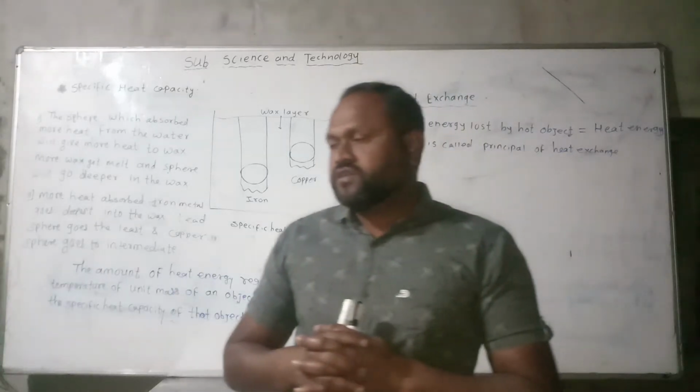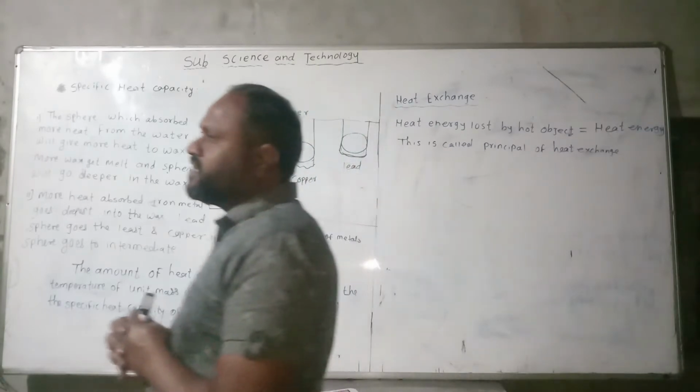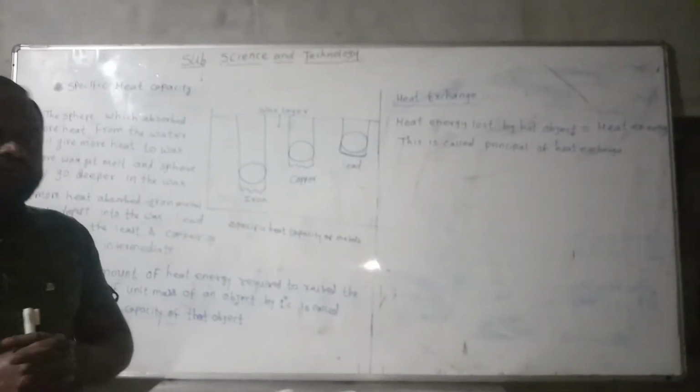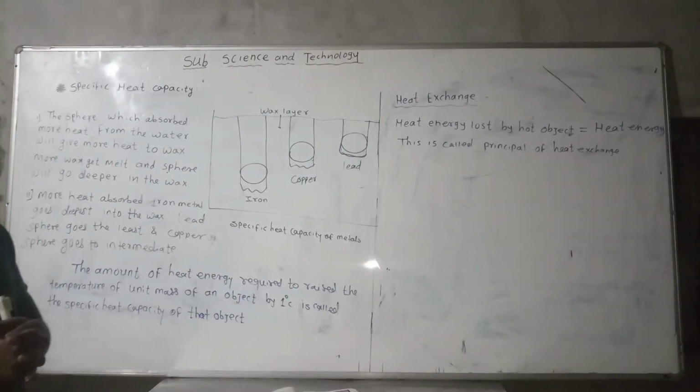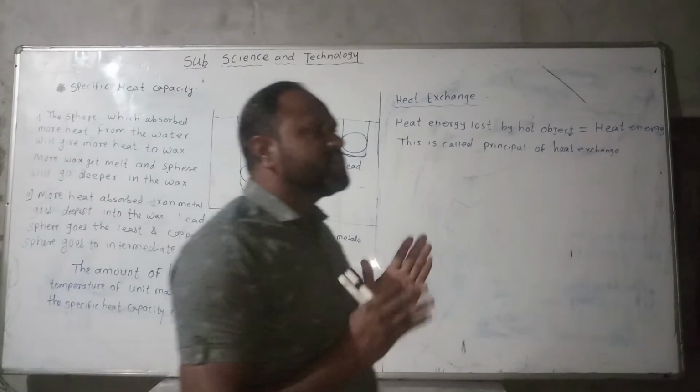Hello student. In the last lecture we discussed the topics dew point and humidity, and the units of heat are completed. Now today's topic is specific heat capacity. What is meant by specific heat capacity?